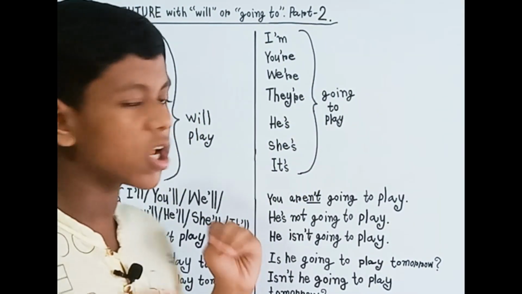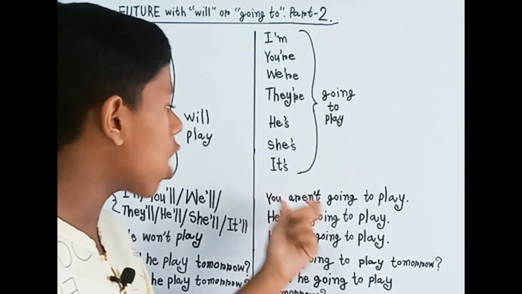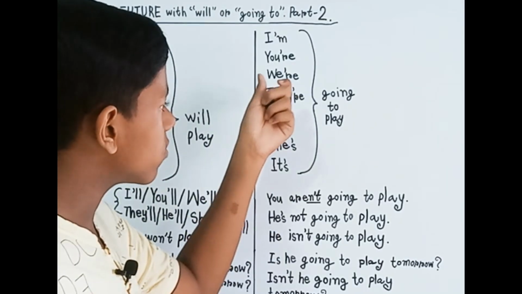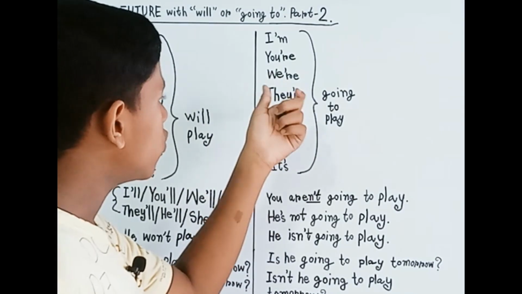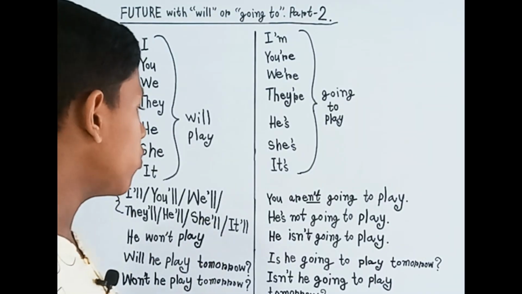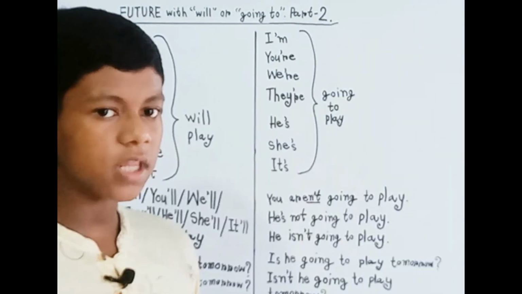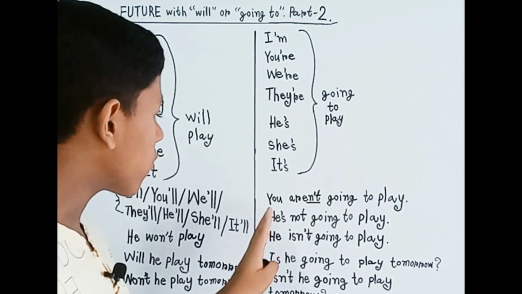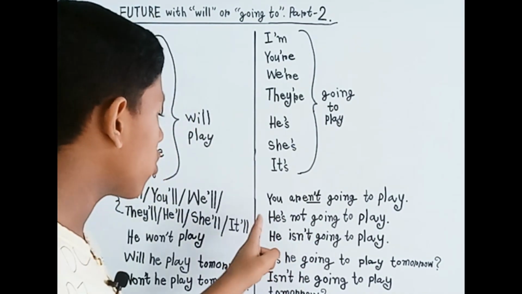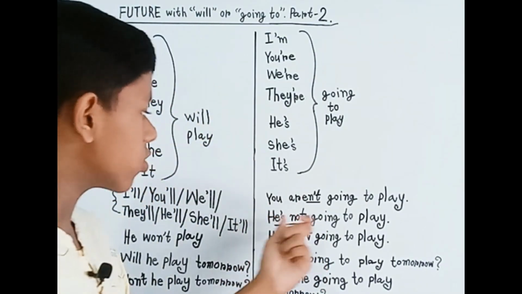But if you want to turn it into the negative with "you", you can say, "You aren't going to play", because "aren't" means "are not". Like other subjects, we aren't going to play, they aren't going to play. Okay, now we have understood this, and now we will use the third person singular, like this with "he". For example, he's not going to play.